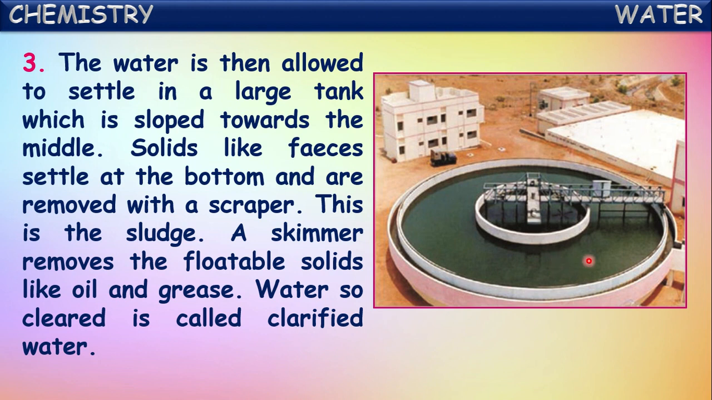A skimmer removes the floatable solids like oil and grease. Certain impurities like oil and grease will be floating on the water. So these floating materials will be removed by using a skimmer. By removal of all these impurities, the clear water so formed is called clarified water. In this clarified water, almost all the bigger impurities are removed. Solid waste and floating waste are all removed. The water obtained is called clarified water.